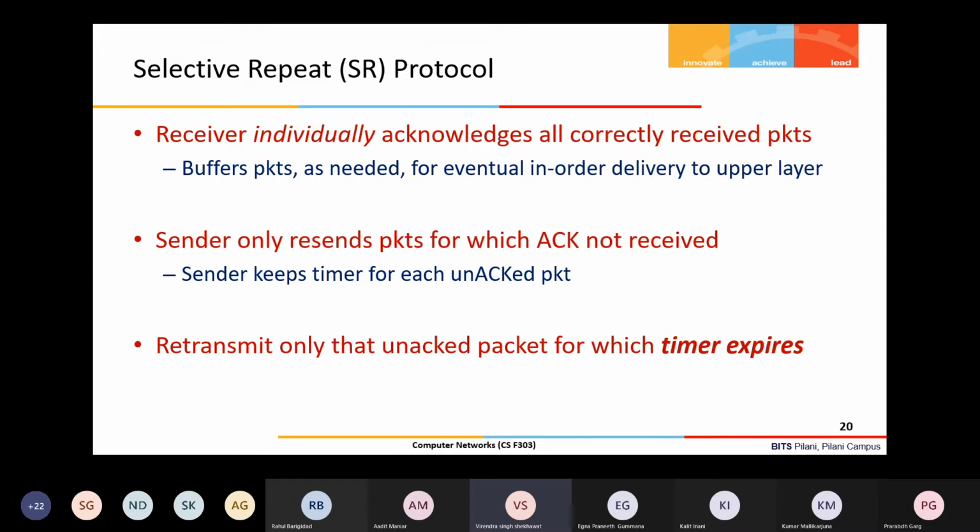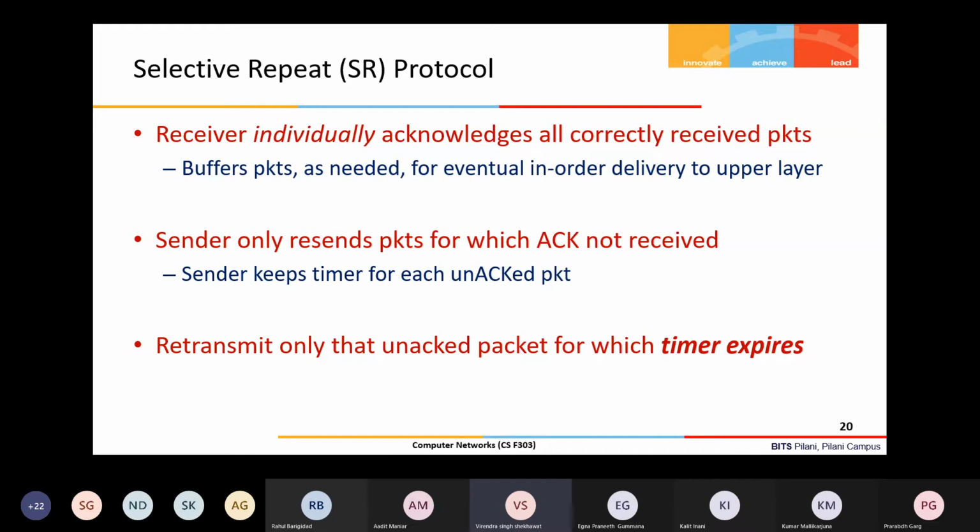Just try to focus on what this feature is: buffering the out of order packets. We'll see that we require some additional pointers to maintain, and these additional pointers increase the complexity of the protocol. Otherwise, Go Back N is simpler than the SR protocol. SR is selective repeat. As the name suggests, only the packet which has been lost will be retransmitted, other packets will not be retransmitted. That's why it's a selective repeat.